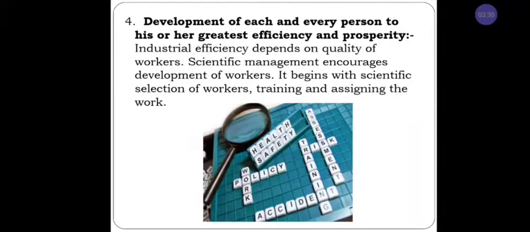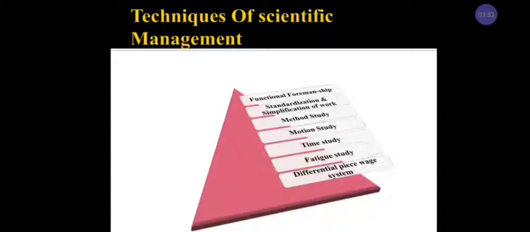Without training in a workplace, wastages may increase. So what we have to do is give very good training to the workers. With that training, productivity increases and wastages decrease. Understood? This is called the fourth principle of scientific management given by F.W. Taylor. And today in this class we are going to learn about the techniques of scientific management.